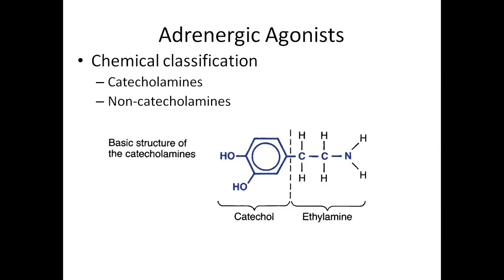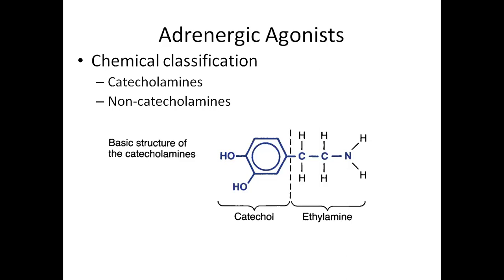So adrenergic agonist classification. The classification is based on chemical structure. Chemically, adrenergic agonists are classified into two categories: one is catecholamines and two is non-catecholamines. Catecholamines are sympathomimetics with a catechol nucleus. Examples: adrenaline, noradrenaline, dopamine, isoprenaline, and dobutamine.